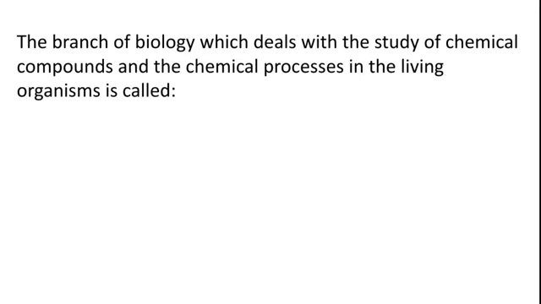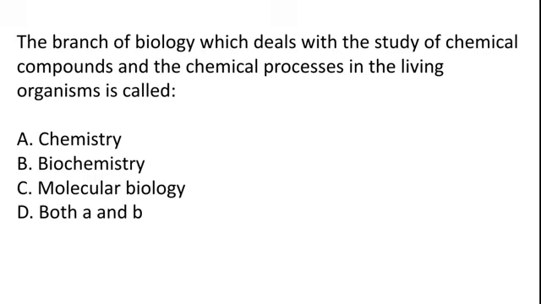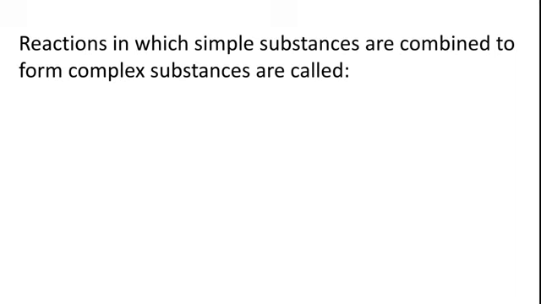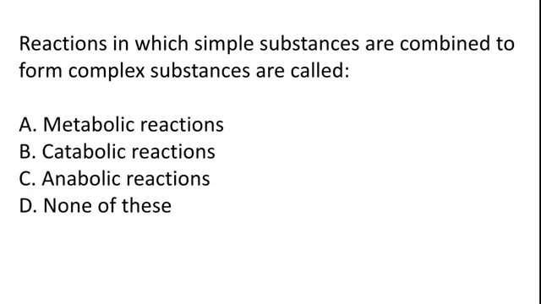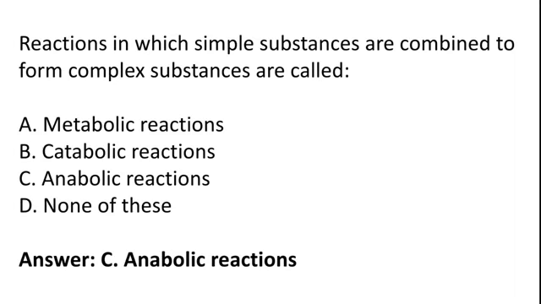The branch of biology which deals with the study of chemical compounds and the chemical processes in living organisms is called chemistry, biochemistry, molecular biology, both A and B. So the correct answer is option B, biochemistry. Reactions in which simple substances are combined to form complex substances are called metabolic reactions, catabolic reactions, anabolic reactions, none of these. So the correct answer is option C, anabolic reactions.